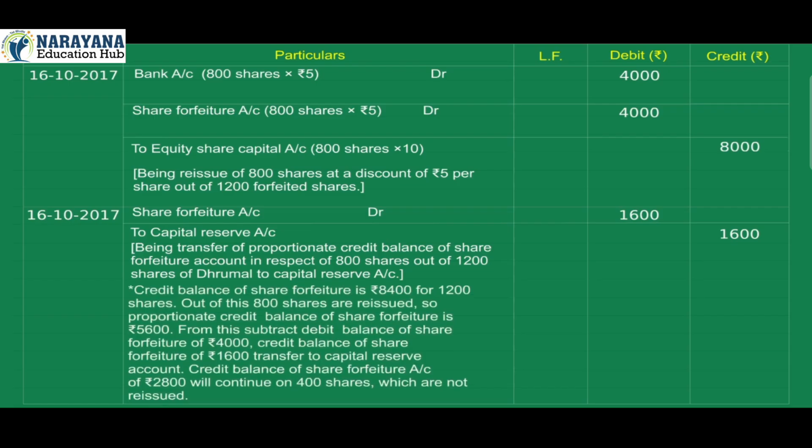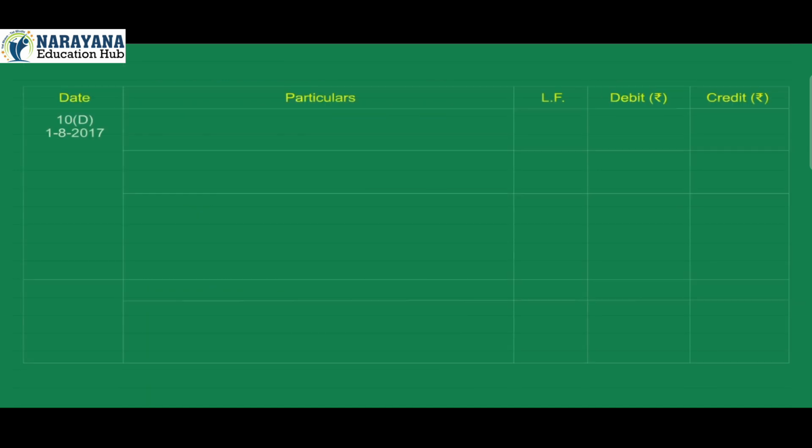Credit balance of share forfeiture is rupees 8,400 for 1,200 shares. Out of these, 800 shares are reissued. So proportionate credit balance of share forfeiture is rupees 5,600. From this subtract debit balance of share forfeiture of rupees 4,000; credit balance of rupees 1,600 is transferred to capital reserve account. Credit balance of share forfeiture account of rupees 2,800 will continue on 400 shares which are not reissued. 10D. 1st August 2017.